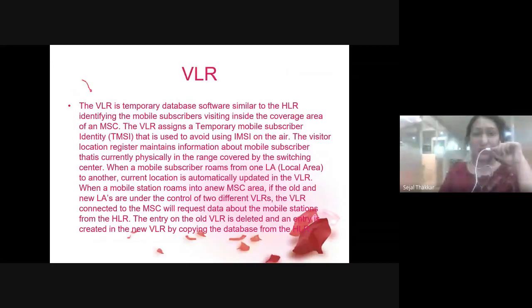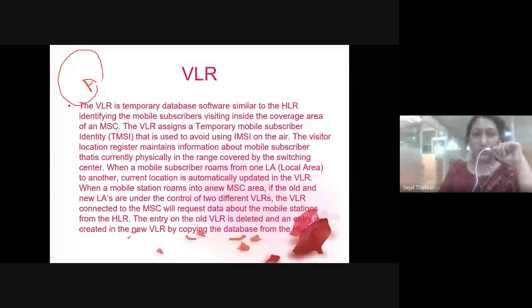Suppose I am at Ahmedabad and this is my home location, and my information is stored here. But now I have visited Mumbai. Whenever I call somebody now, it will first check with the home location whether I am in the network, whether my number matches with the registered number.